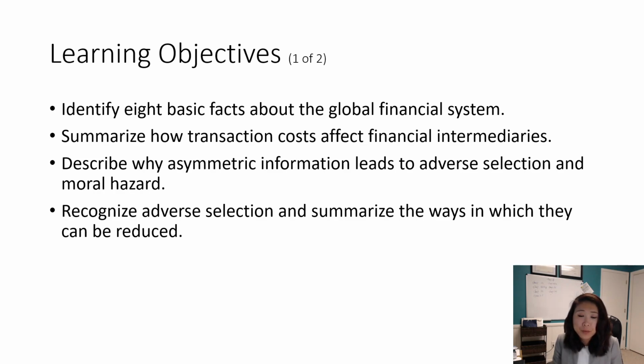And then you'll be able to describe why asymmetric information leads to adverse selection and moral hazard. The attendance check of this week is related to adverse selection and moral hazard. So make sure you have the right idea of what is considered adverse selection and what is considered moral hazard, what the differences are, and what the implications are for the financial markets. Also, you will be able to recognize adverse selection and summarize the ways in which it can be reduced in the financial market.